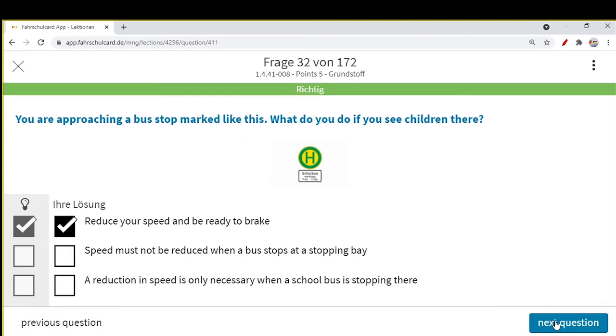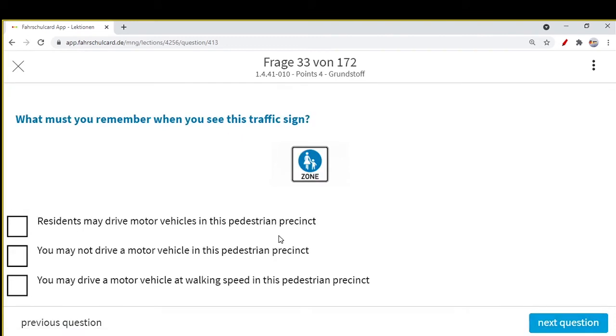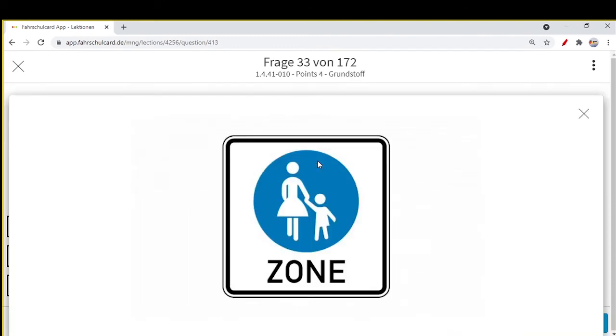So our next question is, what must you remember when you see this traffic sign? So this is a traffic sign. Blue means it is allowing. It is a zone only for pedestrians, only those who are walking. There is no additional sign, no cycle, no motorcycle, no car, nothing is allowed. No one is allowed other than pedestrians. It's a completely pedestrian zone. No cycle is allowed even here.